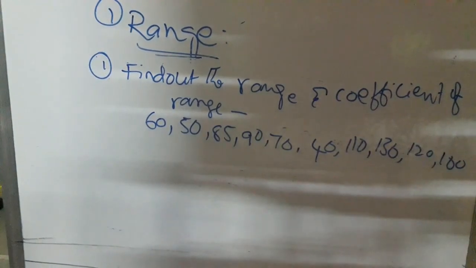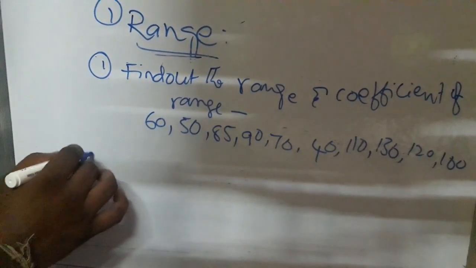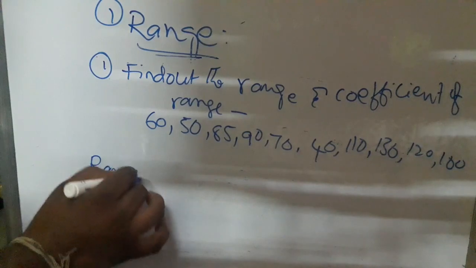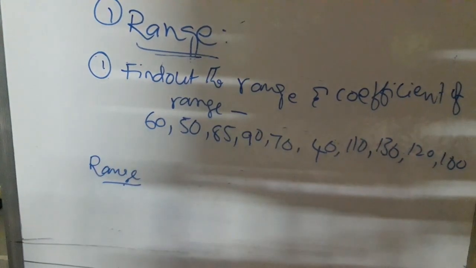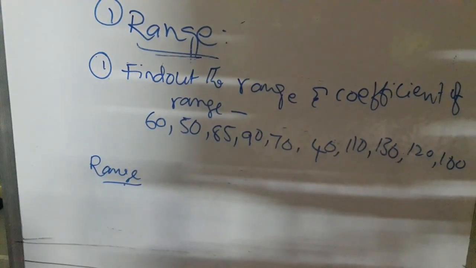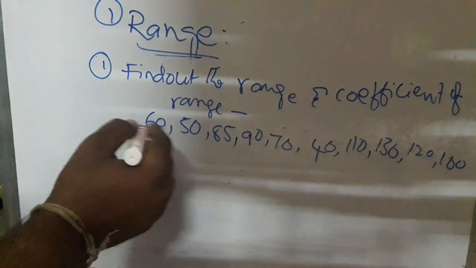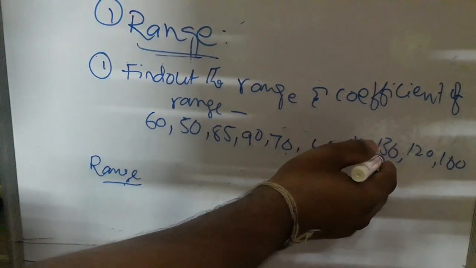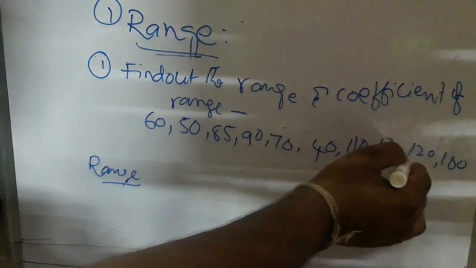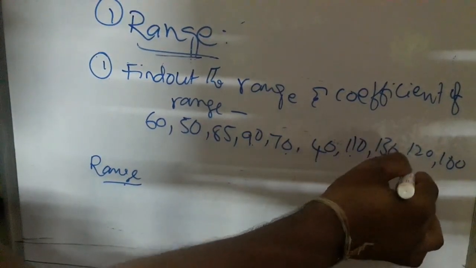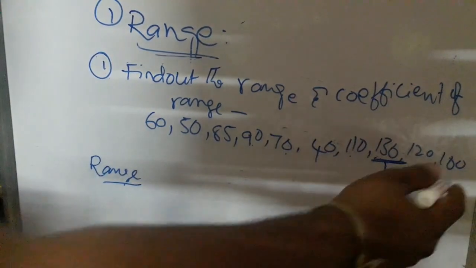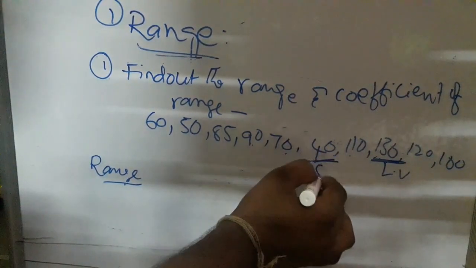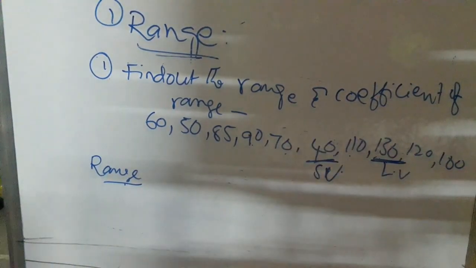First we find the range. Before that we have to know the largest value and the smallest value. Here 130 is the largest value, and 40 is the smallest value.